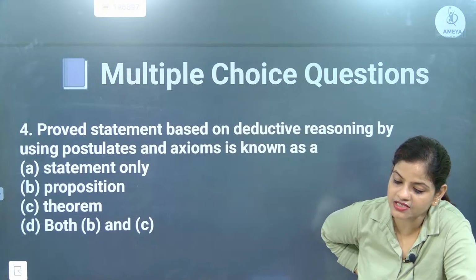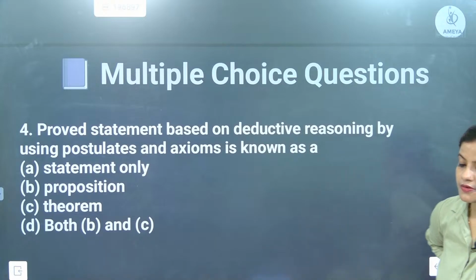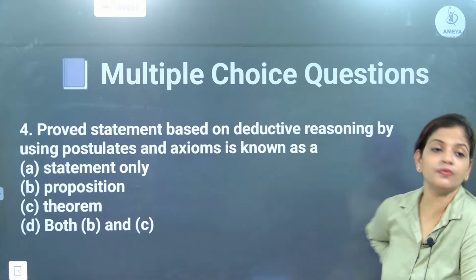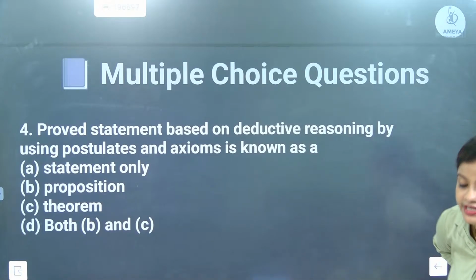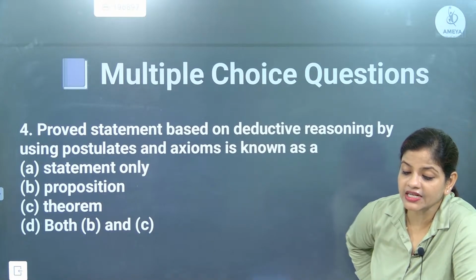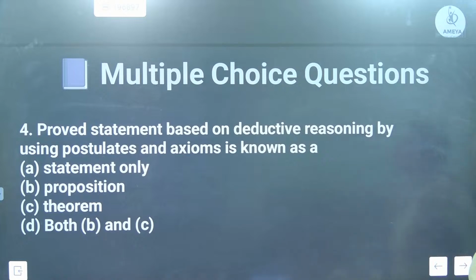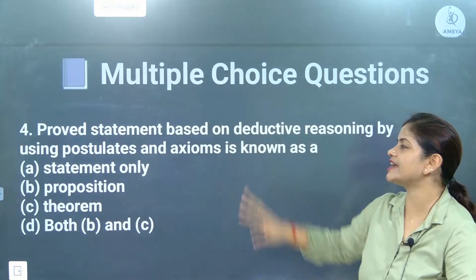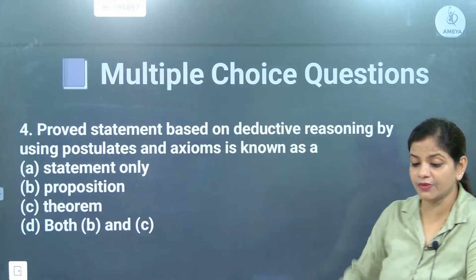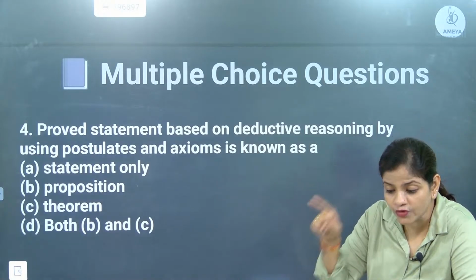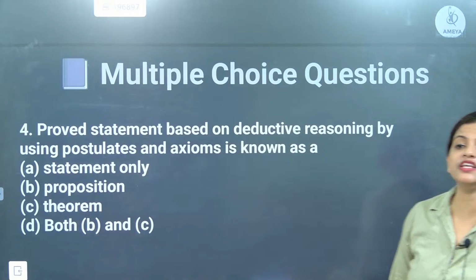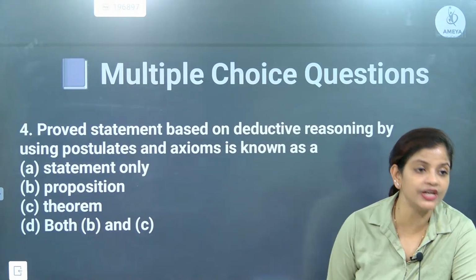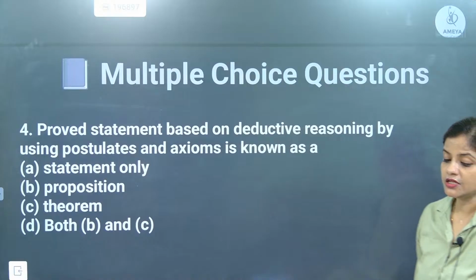Arunisha has given answer C. Come on, you can do it, beta. The correct answer is theorem, and the correct answer is C. How is the correct answer C? Let's check this one out. A proved statement based on deductive reasoning by using postulates and axioms. The moment the word prove is coming, the moment you are using the word prove, it is a theorem.